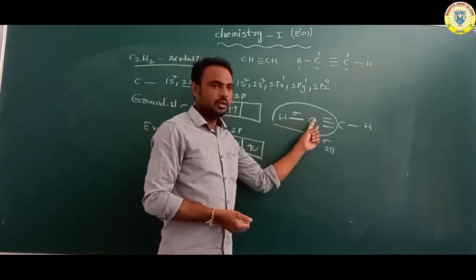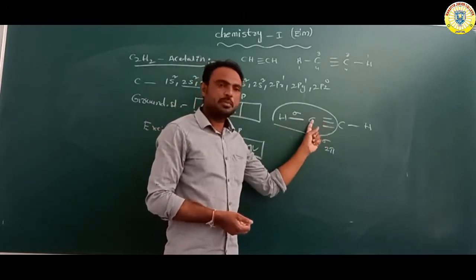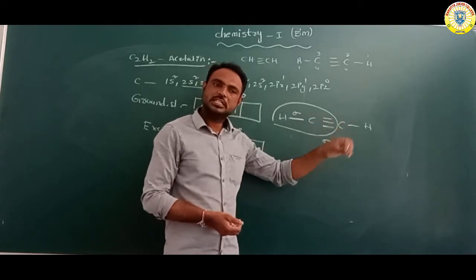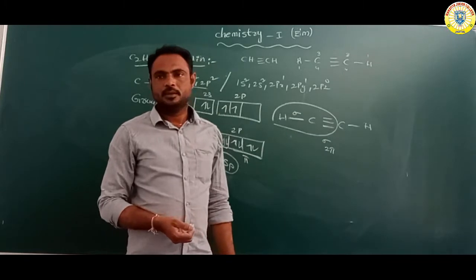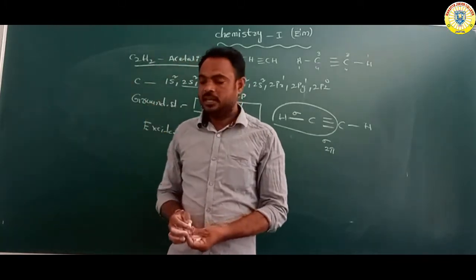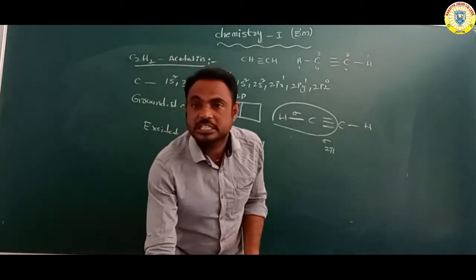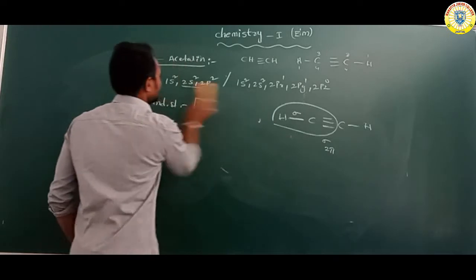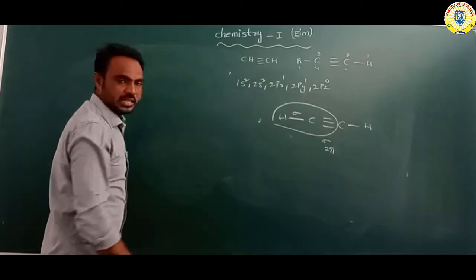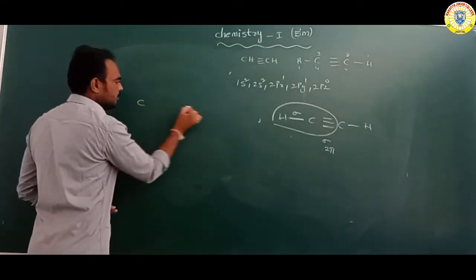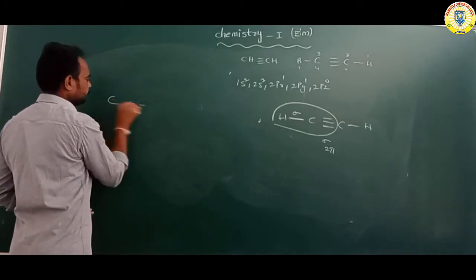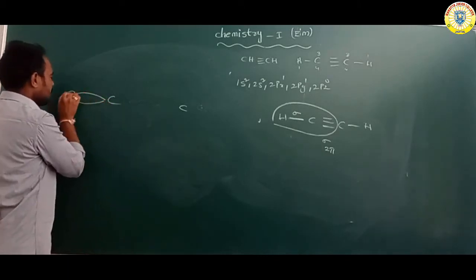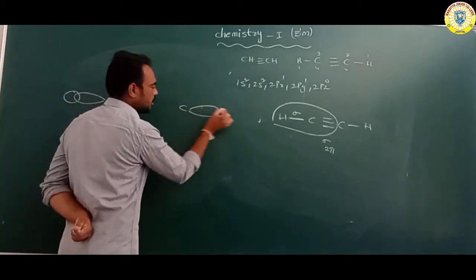Each carbon in acetylene undergoes sp hybridization. So in acetylene, each carbon undergoes sp hybridization. So what is the structure? Suppose we draw the structure of acetylene: carbon, carbon. This carbon is attached with a hydrogen, and this carbon is attached with a hydrogen.